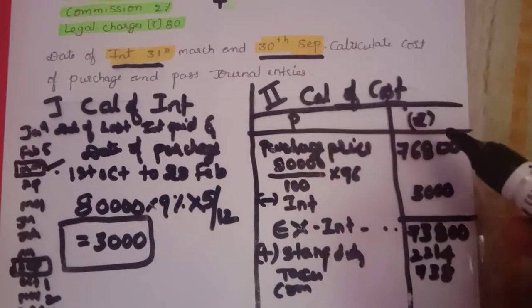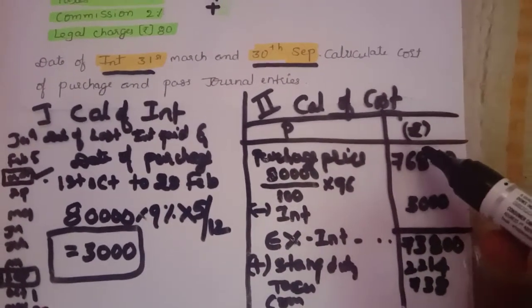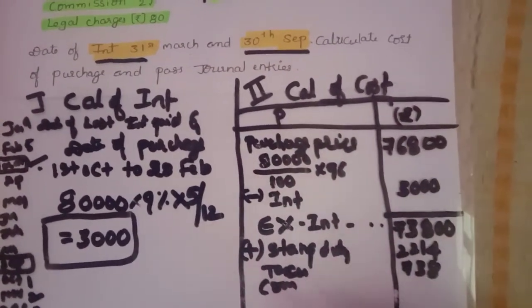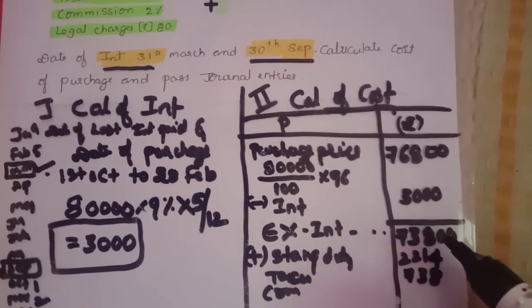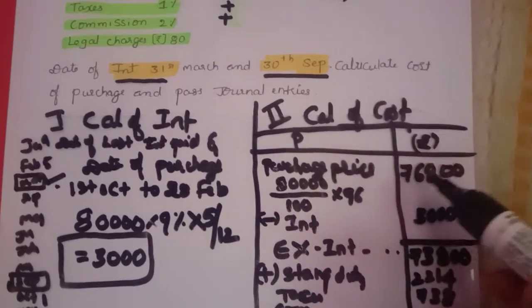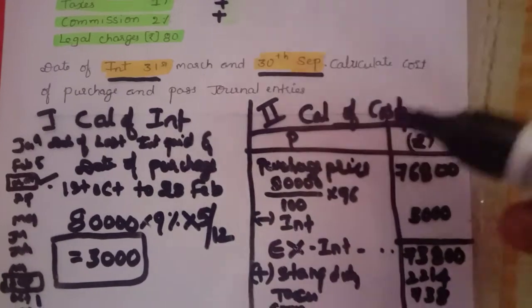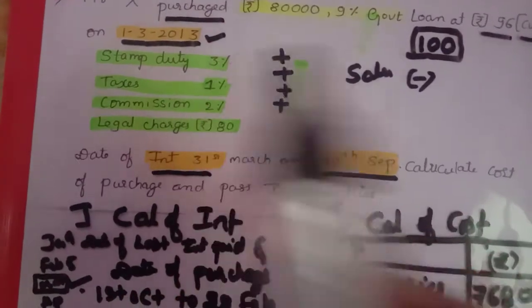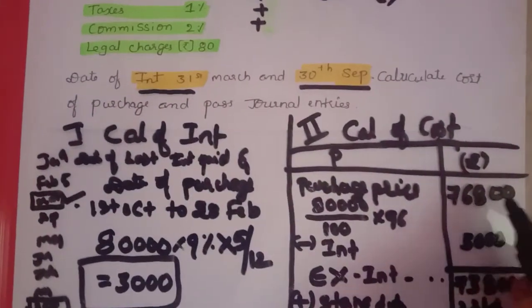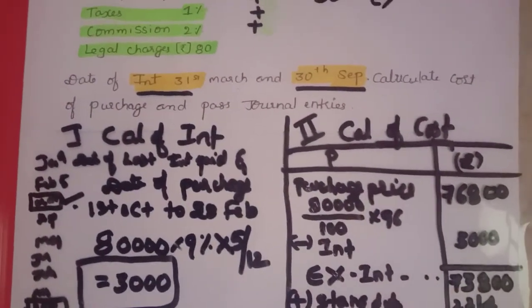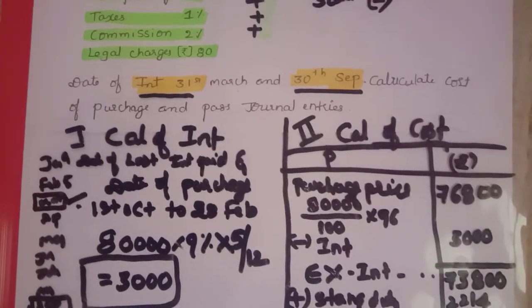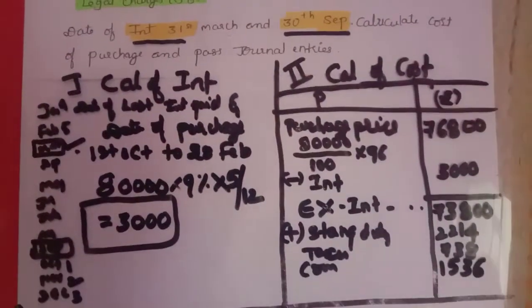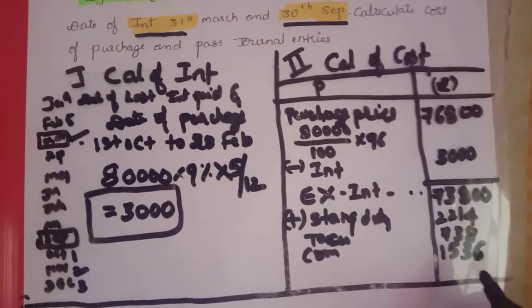Next you need to calculate the commission. Usually commission is calculated on the cum-interest price. Stamp duty, taxes, legal charges, everything is calculated on ex-interest price, but only commission is calculated on cum-interest price, because on the overall purchase we need to pay the commission. Commission is 2%, so 76,800 into 2%, you will arrive at 1,536.